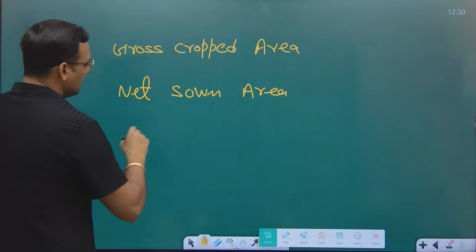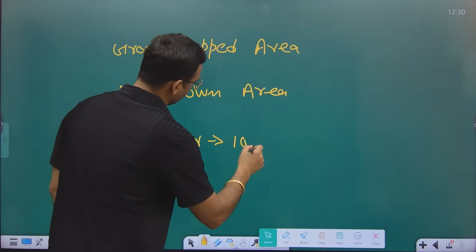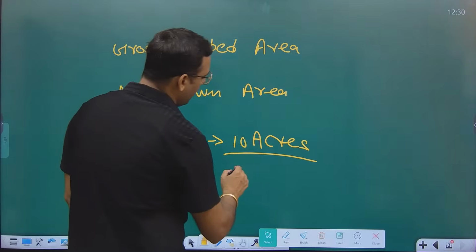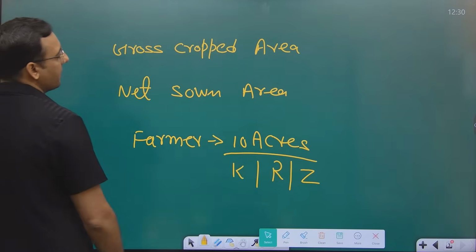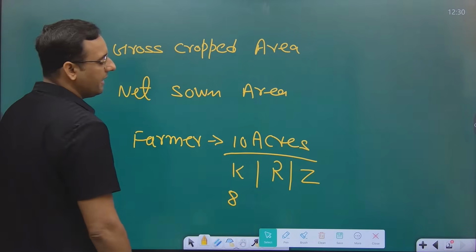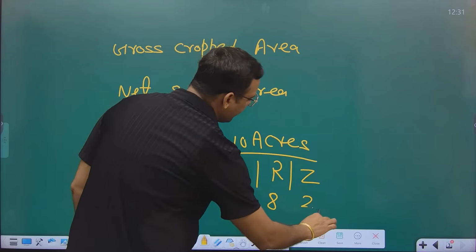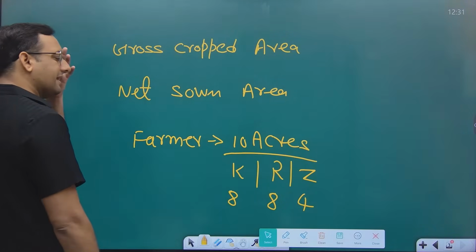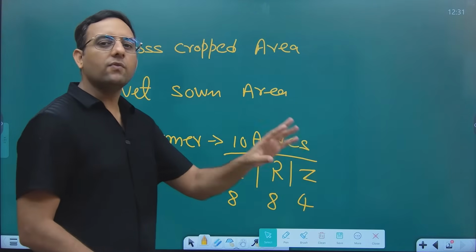Again, take an example. Suppose I am a farmer, my name is Deepak Kumar, and I have 10 acres of land, just for an example, right? I used to grow crops on these 10 acres in the Kharif season, in the Rabi season and a little bit in the Zaid season. Suppose in Kharif season this year I cultivated 8 acres of land. In Rabi also I cultivated 8 acres of land, and in Zaid, I will say 4 acres, just to make the example easy. So in Zaid, crops were grown on 4 acres, in Rabi and Kharif on 8 acres.